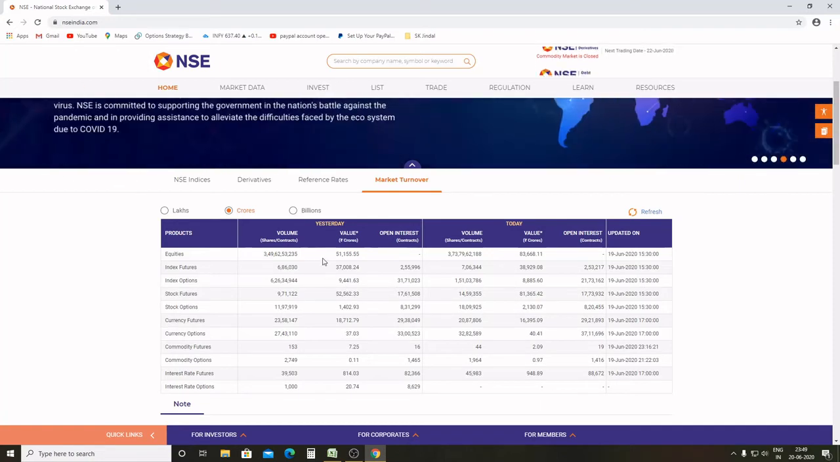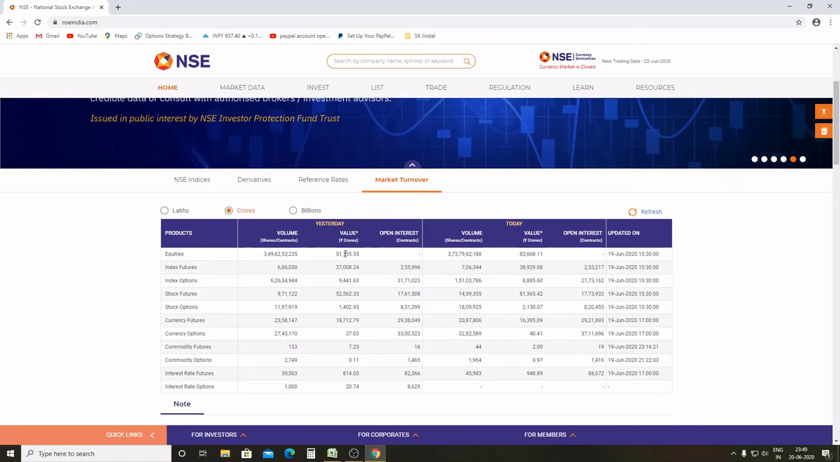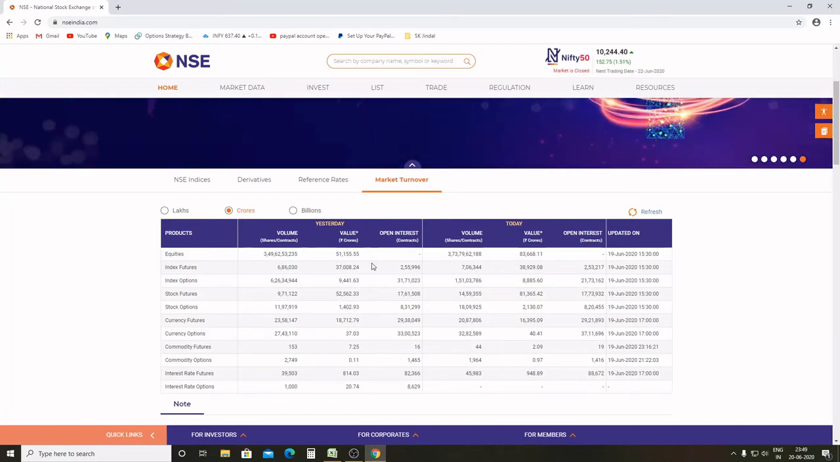You can see that index futures, options, stock futures, options, they depend upon equities and demand and supply in equities. As you can see, the overall market turnover in equities is only about 51,000 crore, whereas the combined turnover in index futures, options, stock futures, options is more than double of 51,000 crore. So you can see why index futures, options, stock futures, options play a vital role, because these all follow the movement in equities. These all segments are based on equity.